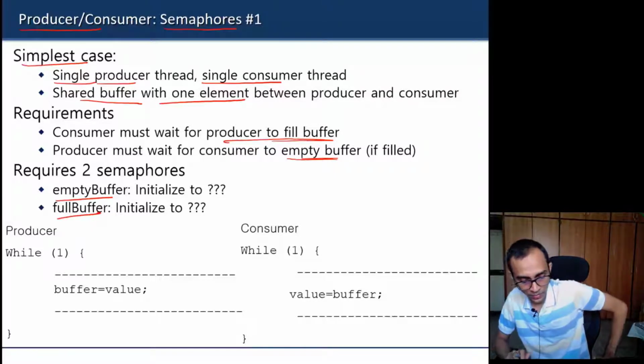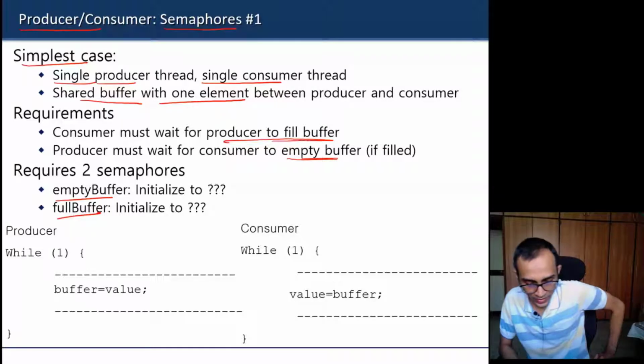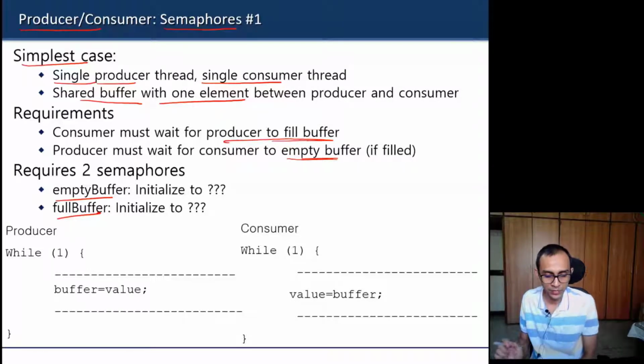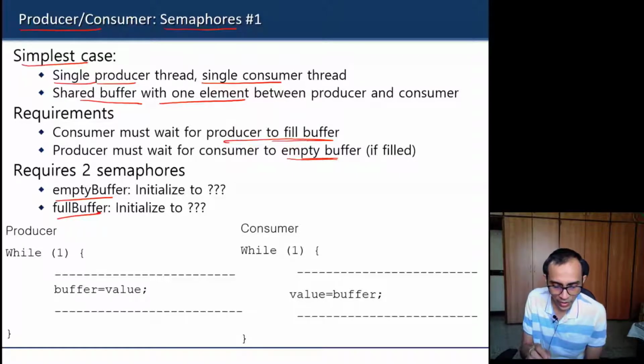When the buffer is fully filled, the producer has to wait till the buffer is empty. Not fully empty, but at least there should be some space. In this case, because there is only one element, we can say it has to be empty. So the producer must wait till the buffer is empty, and similarly the consumer must wait till the buffer is full.